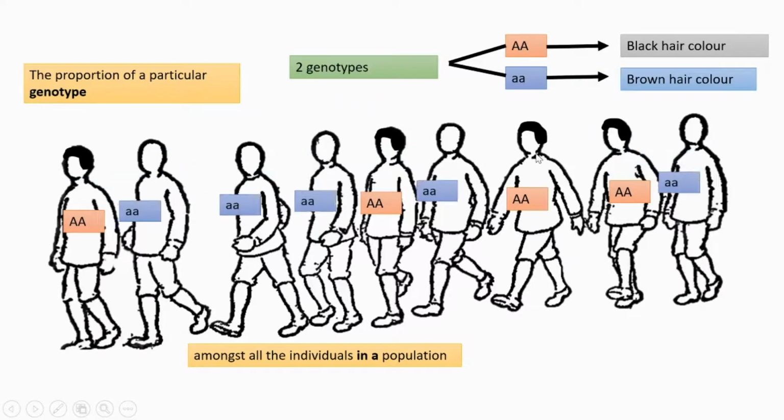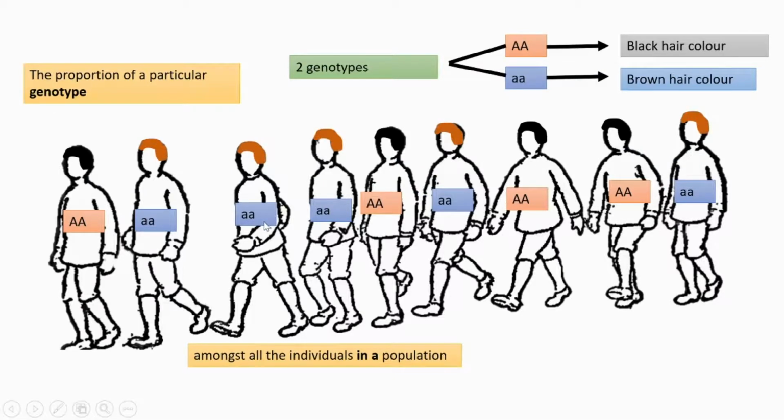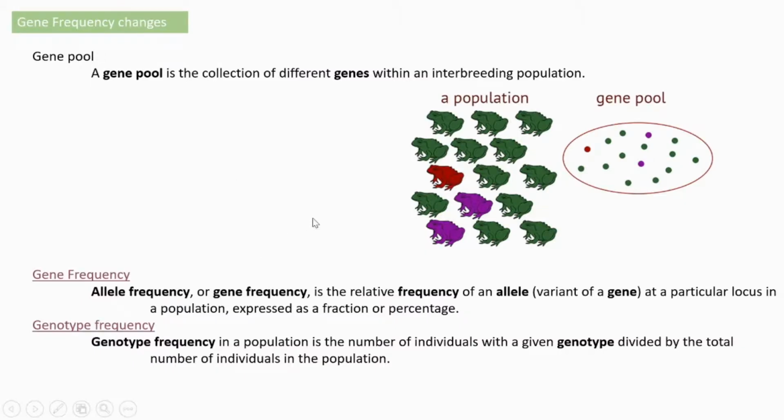And the rest of the population is having small a, which gives brown hair color. Then we check the proportion of this genotype with regard to the other genotype in this population. That number is called genotype frequency.